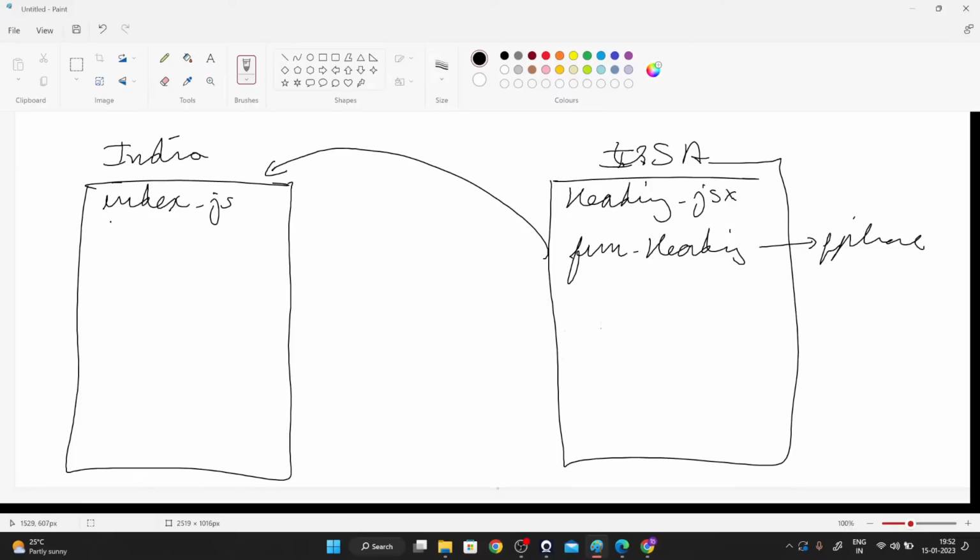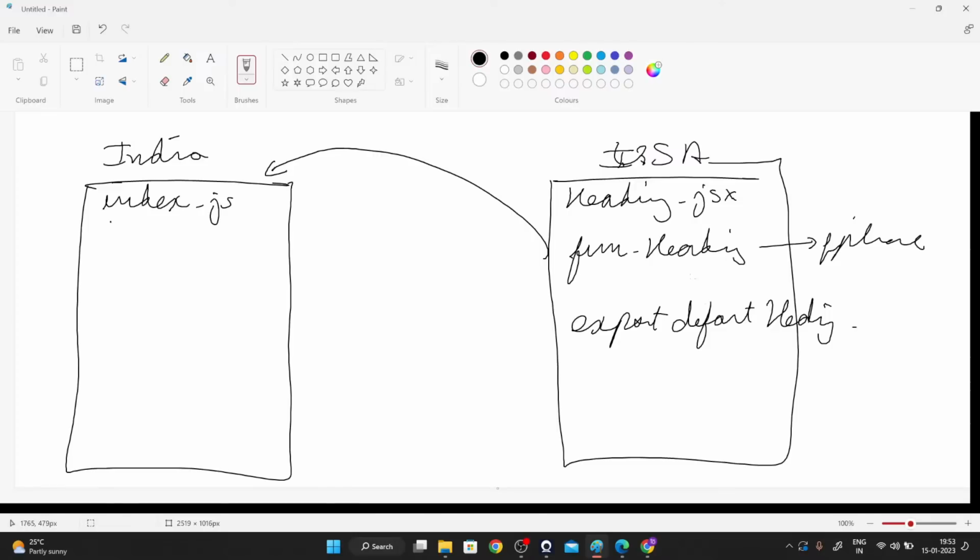Similar to that, USA will have to export iPhones as well, so that India is able to import the iPhones. So we are going to export by default. The only thing that the USA is going to export right now is iPhones, guys. So export default should be heading, guys.